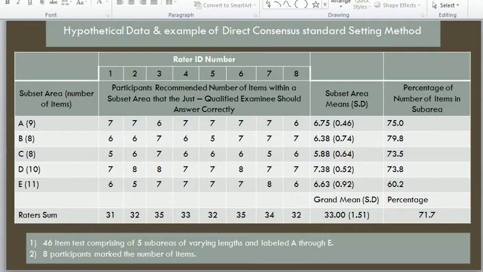So these ratings are summed up vertically and horizontally, for a 46-item test comprising 5 sub-areas of varying length, labeled A through E. The sub-areas were labeled A to E, and 8 participants marked the number of items.